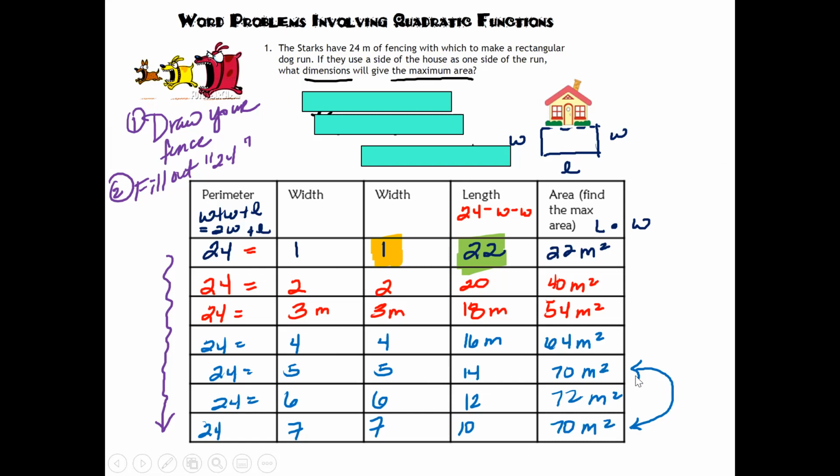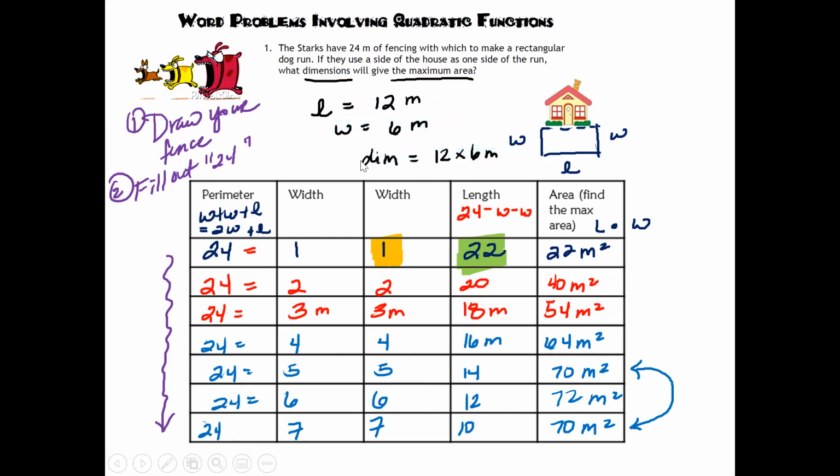Oh, do you see where your rocket that's launching up is now going to come down? So what is your maximum height or maximum area? 72 meters squared. And what are the dimensions? 6 by 12. This is your answer right here.